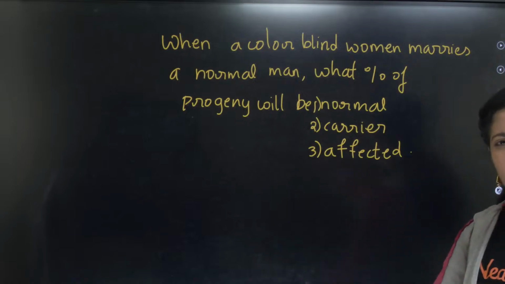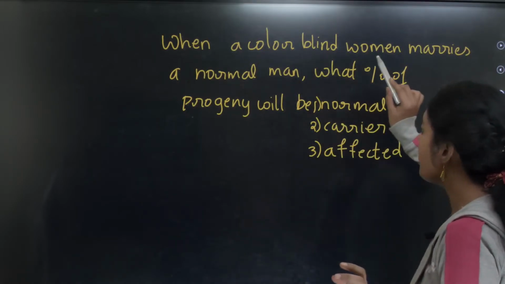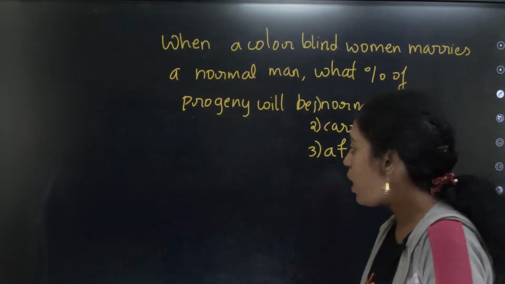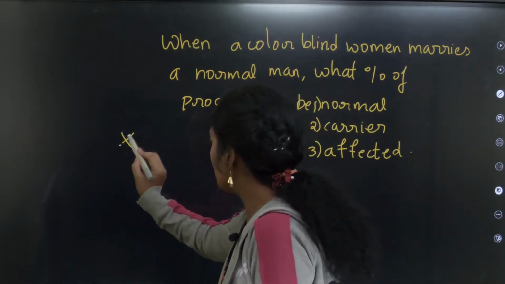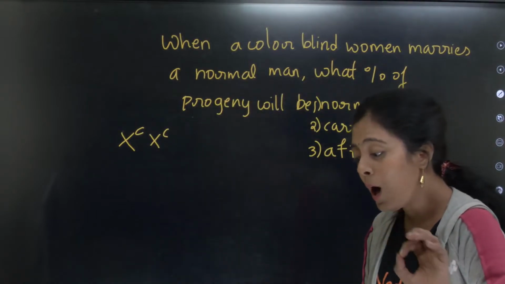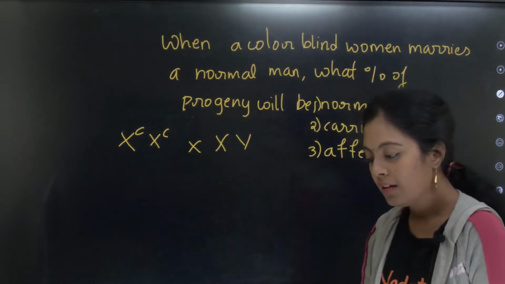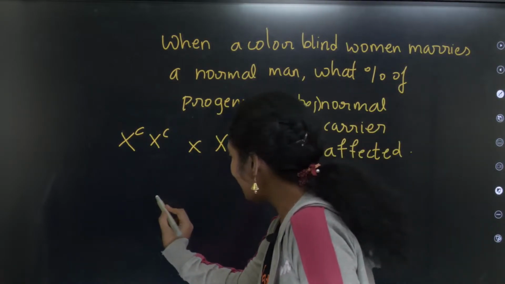First, we have to write the genotypes. Writing the genotypes is half the answer. I have said color blind woman. So how will a color blind woman be? She will have both the alleles, XC, XC. Normal man, it is XY.